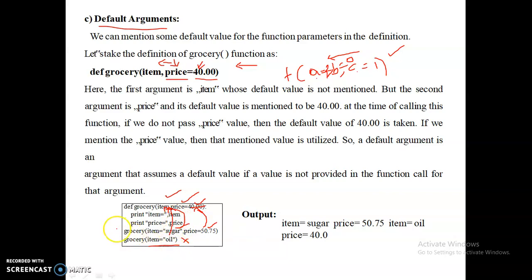Like this, you can use the same function with a different number of arguments, with two arguments and also with one argument. This is possible only with default arguments. Whenever you want to use the function with a different number of arguments, then you can specify some of the arguments as default arguments. And here this is the output of this function: first sugar and 50.75, second output is oil and 40.